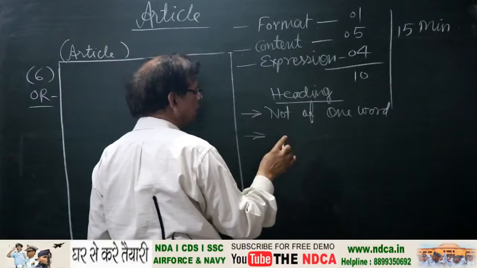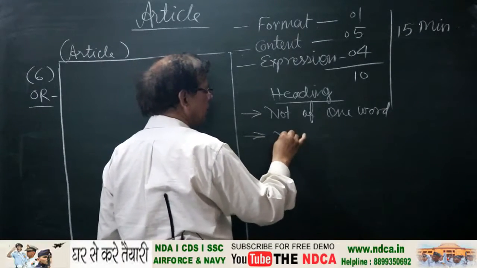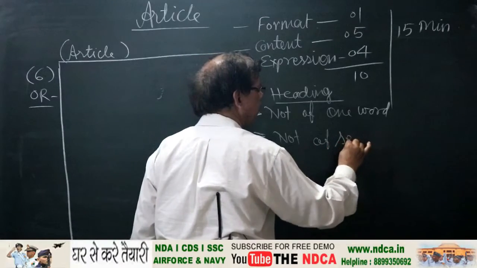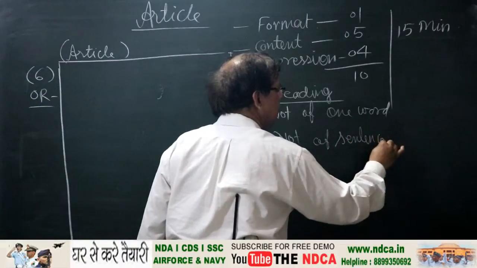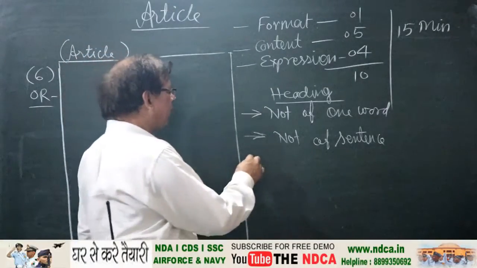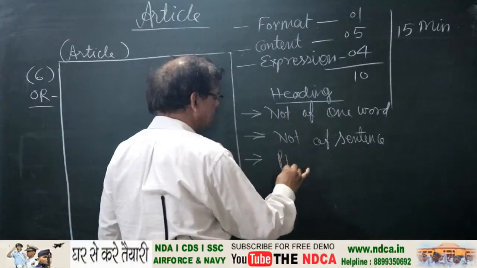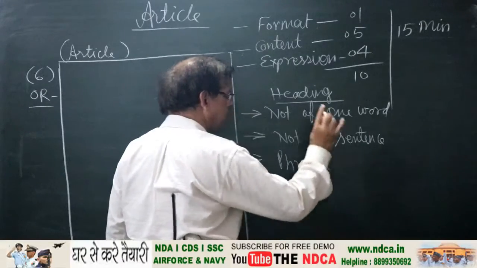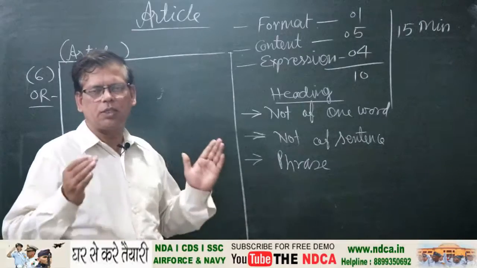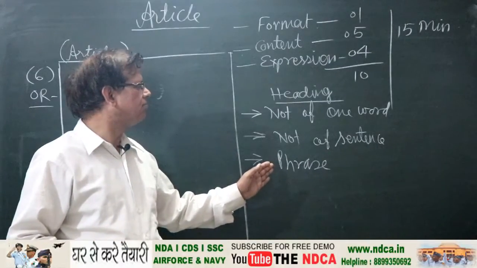Second characteristic, not of a sentence, means there must be no sentence in the heading. It should be a phrase. Phrase means 2 or more words combined together, not making one sentence, and it's called phrase.